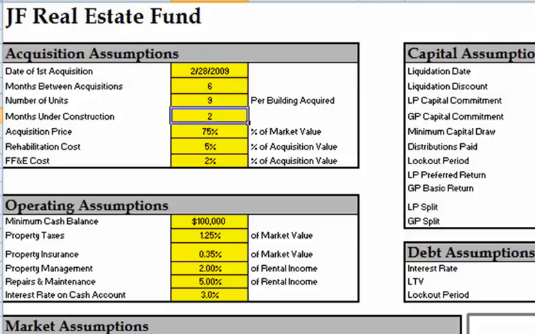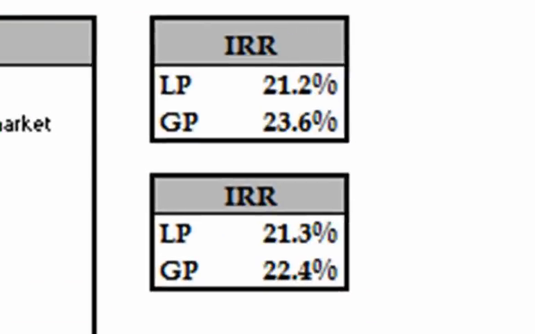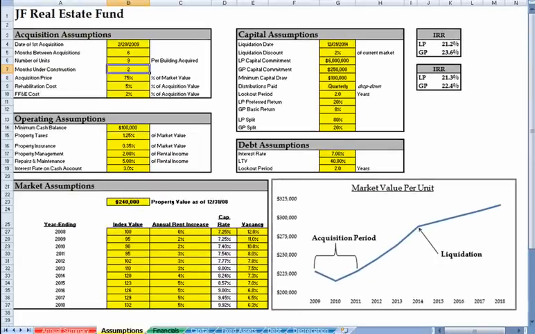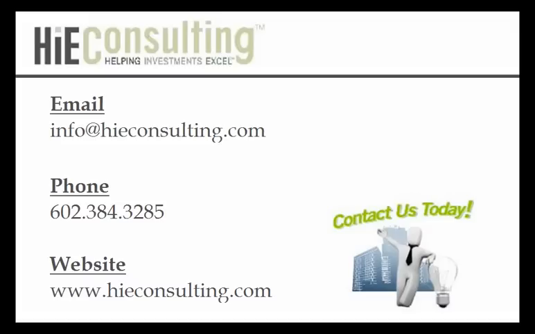And look, the limited partner's IRR remained within 10 basis points. John's, on the other hand, increased to 120 basis points. As you can see, there are thousands of what-if scenarios we can easily run through with this model. I hope this demonstration conveyed HiE's ability to convert our clients' ambitions into dynamic business models anyone can use.